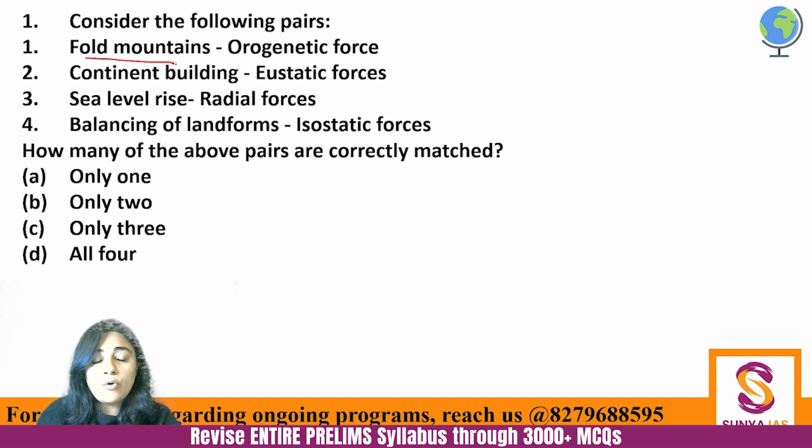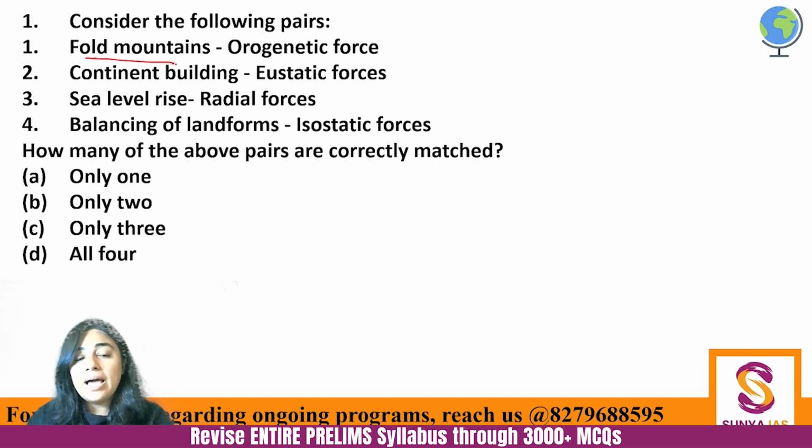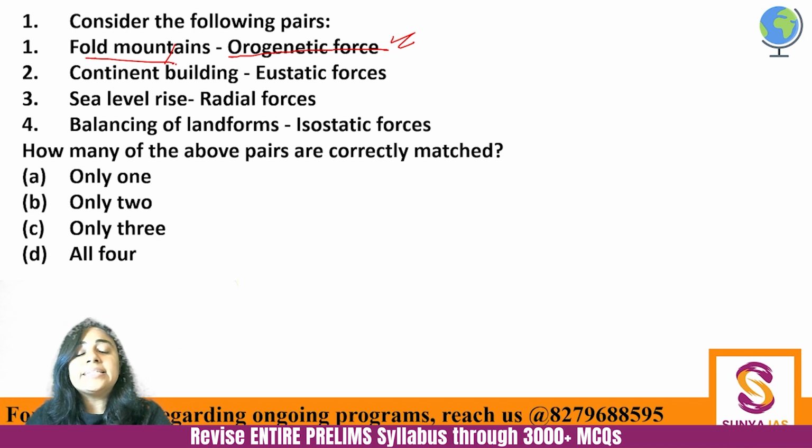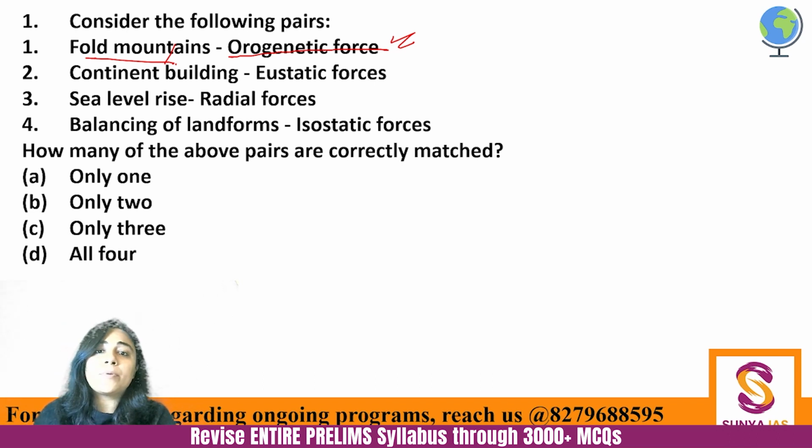Fold mountains, for example, the Himalayas. The Himalayas are young fold mountains because this was the Indo-Australian plate, and this was the Eurasian plate. The Indo-Australian plate came and collided with it and the mountain started rising. So this became a fold mountain. And a mountain building process like this is called orogenetic force. So the first is absolutely correct. What is orogeny? It is the mountain building process.